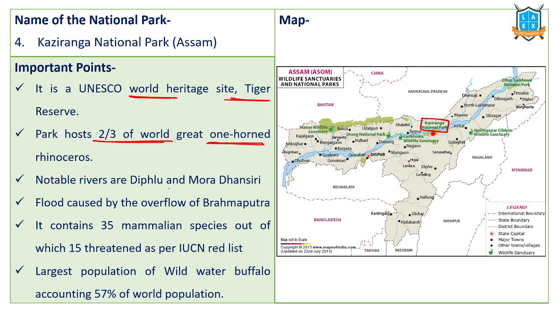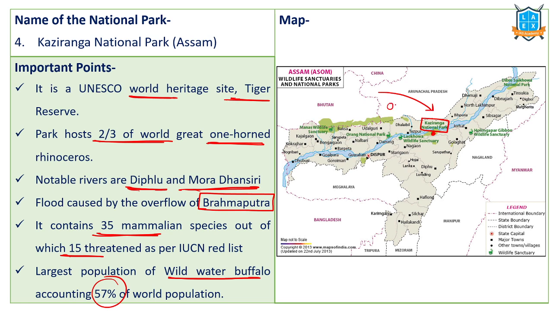The rivers that flow nearby include Diplu River, Mora Dhansri River. These are notable rivers that flow nearby it. And every year Brahmaputra River causes floods in this particular national park. There are more than 35 mammal species, out of which 15 are threatened. And it has one more significance, that is the wild water buffalo population. Worldwide, 57% of the entire world's wild water buffaloes are located in this particular Kaziranga National Park.